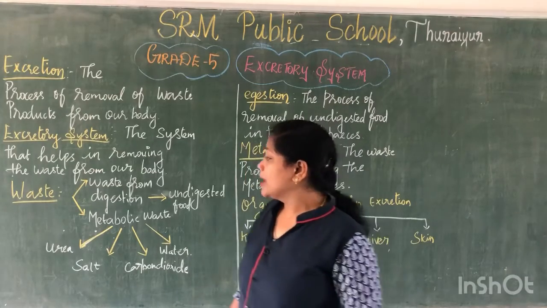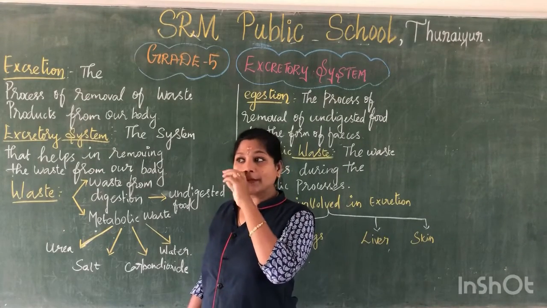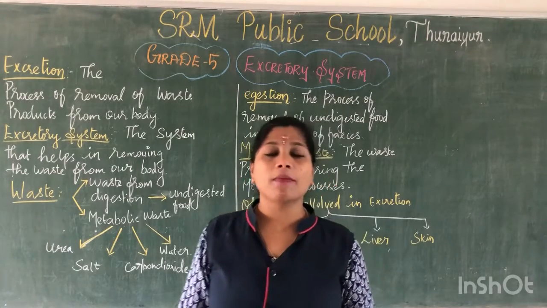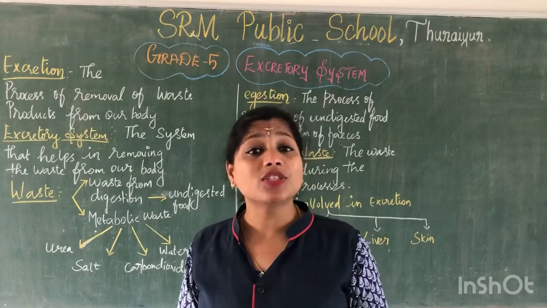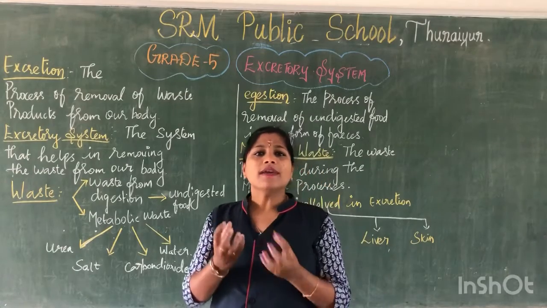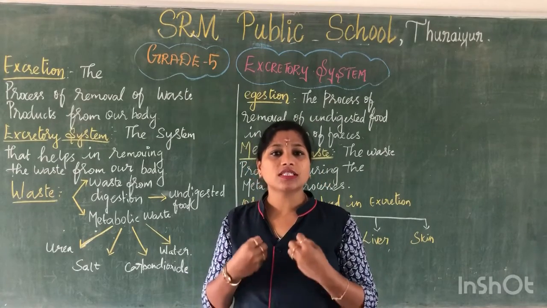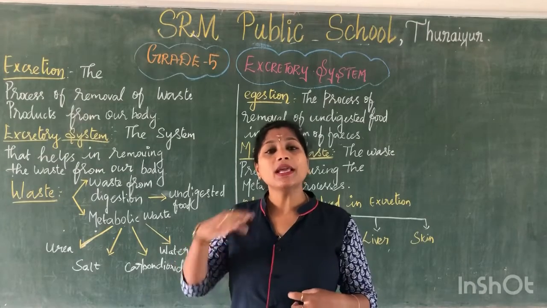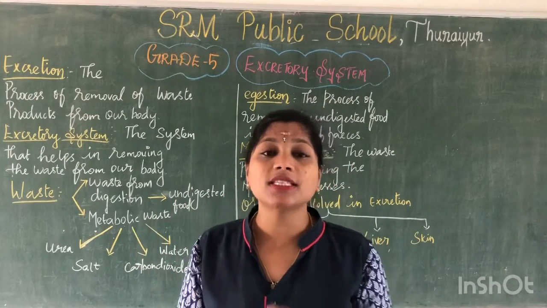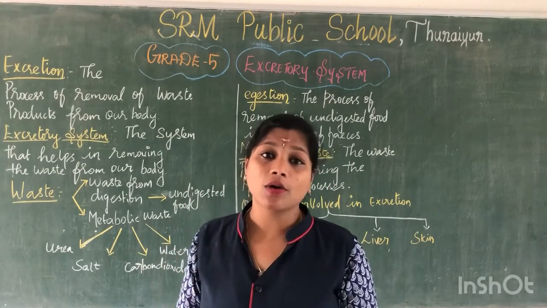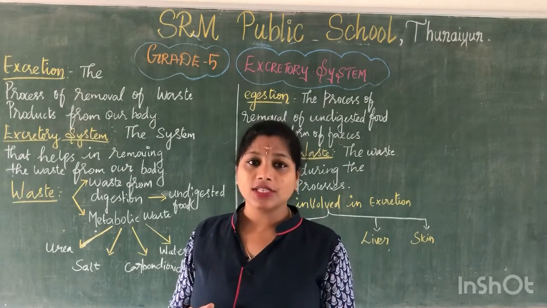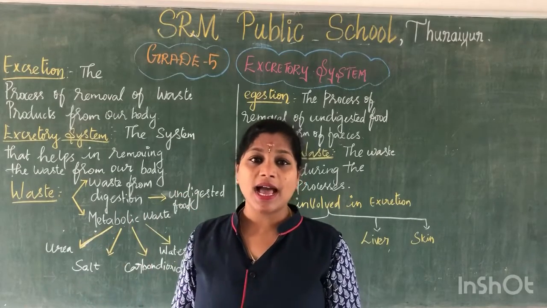Clear? During digestion, we take in different kinds of food materials, normally from plant sources. Plants are rich in nitrogenous sources. Once the nitrogen reaches us, we take the amount of nitrogenous content we need. Others should be removed from our body. That is the function of the liver. The liver changes the nitrogenous waste into urea. So during digestion, we receive the waste material as undigested food.